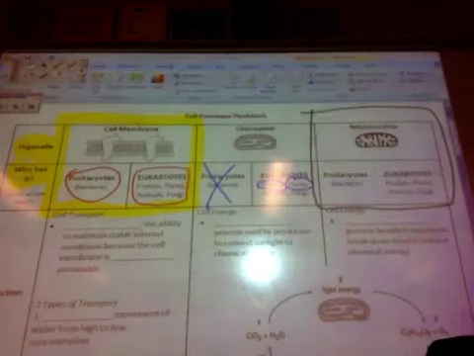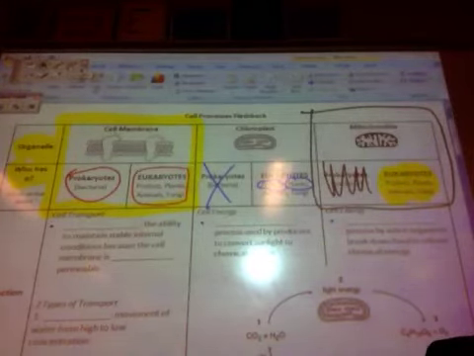Last one, but certainly not the least one, is the powerhouse of the cell, the mitochondria. So looking over here, do prokaryotes or eukaryotes have them? Or do both? Do prokaryotes have them? No, they do not. Do eukaryotes have them? Yes, they do, and all of them do.